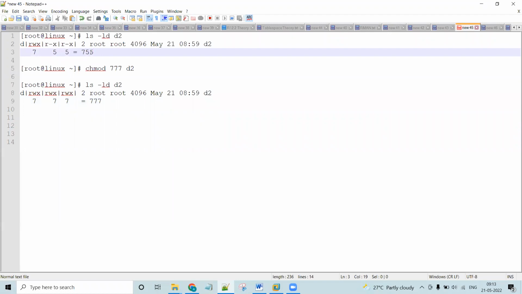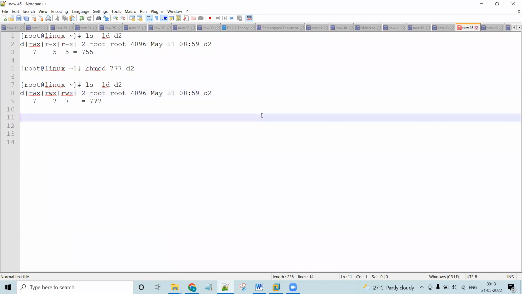Got it? So this is the way we change the permissions. For example, I want to give 700. Just to make you understand, 700. In that case, how to change? Like this: chmod 700 D2.